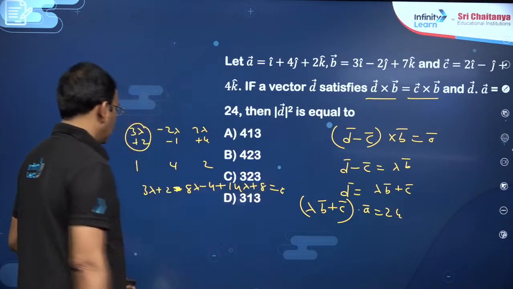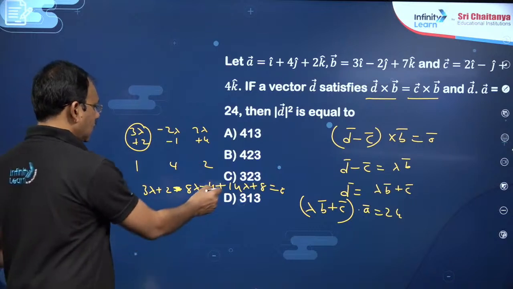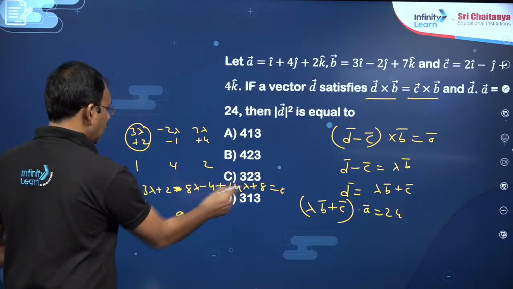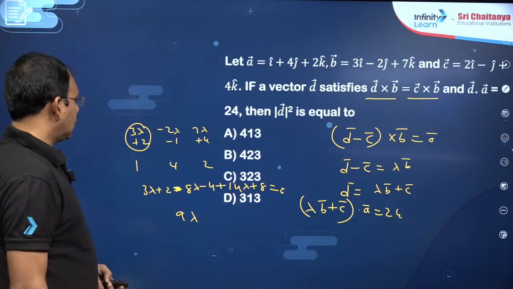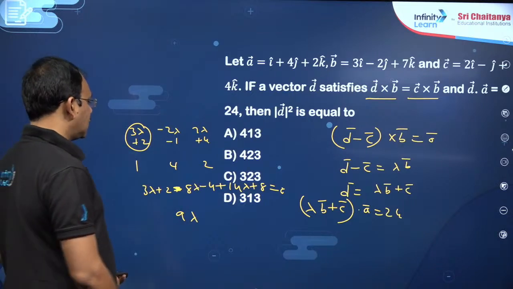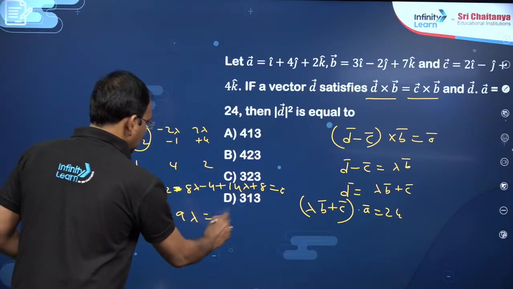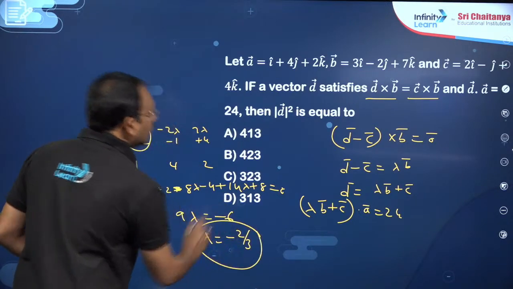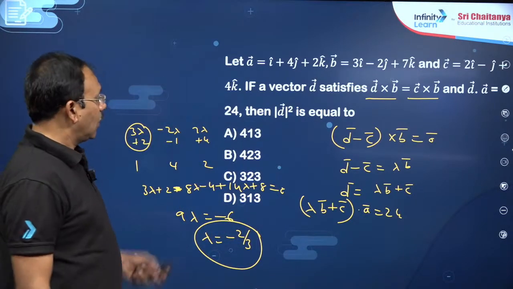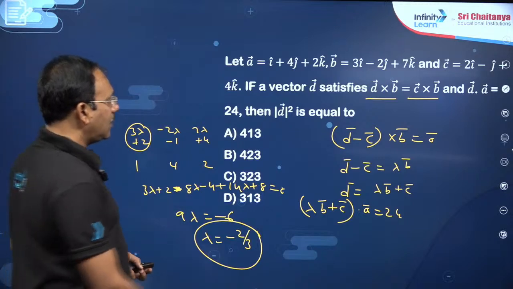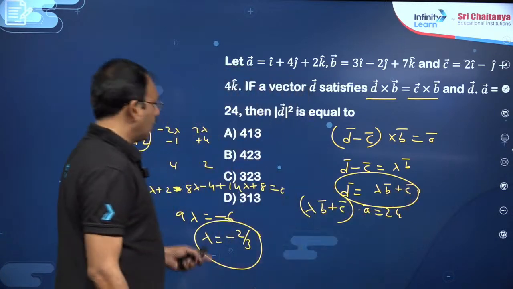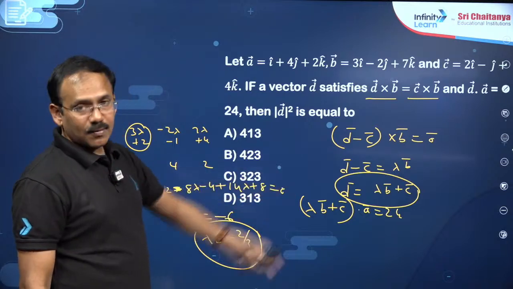This must be 0. You just simplify this, my dear friends. So, this is minus 5, 9 lambda. This is going to be 8 plus 2, 10 minus 4 is 6, is equal to minus 6. Lambda will become minus 2 by 3. Once you know lambda, D bar you can find, my dear friends. D bar is known to you: minus 2 by 3 into B bar plus C bar.